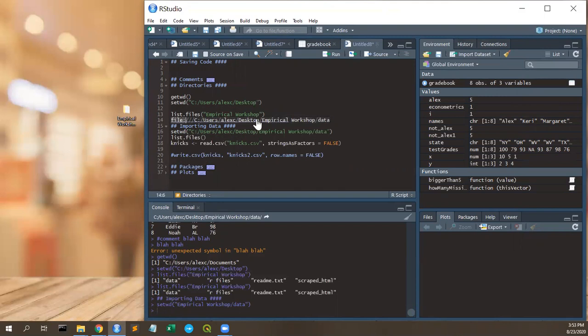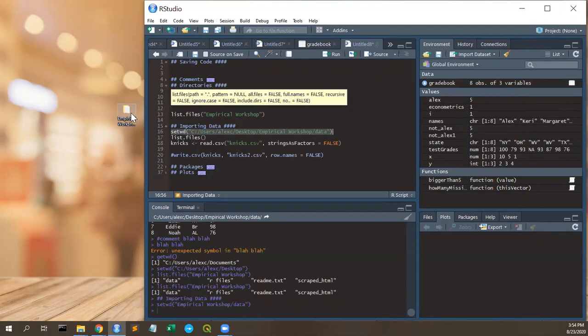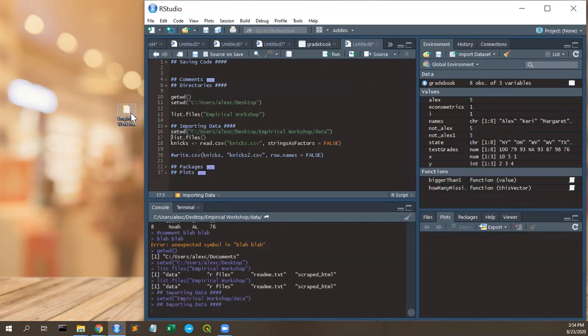All you have to do is get rid of this file:///, delete that, cut it, move it over here. It's exactly the same. So it's really easy to find your file path if you just copy the file you're interested in, or the folder you're interested in. So over here, I'm interested in this data folder.